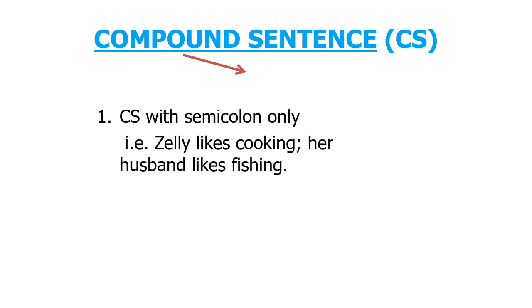The next type is compound sentence with semicolon only. The example here, Zelly, that's my name: Zelly likes cooking, semicolon, her husband likes fishing, period. Here, for compound sentences with semicolons, the independent clauses in a compound sentence may also be joined by a semicolon only. You may see from my sentence. So this is the semicolon only. And this kind of sentence occurs when the two independent clauses are closely related.